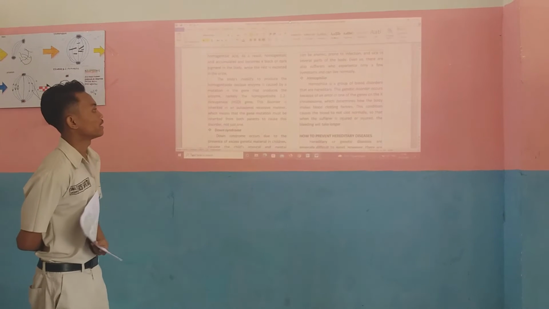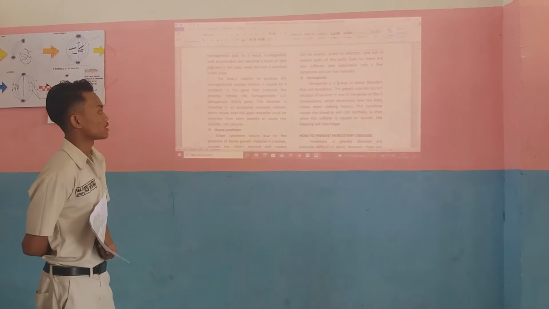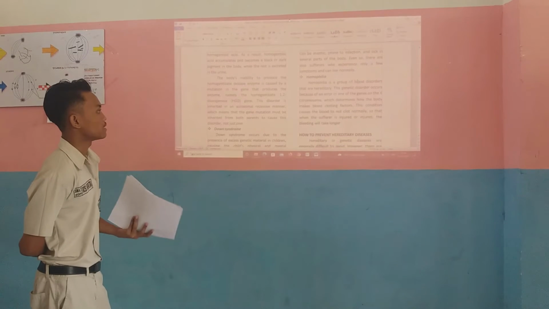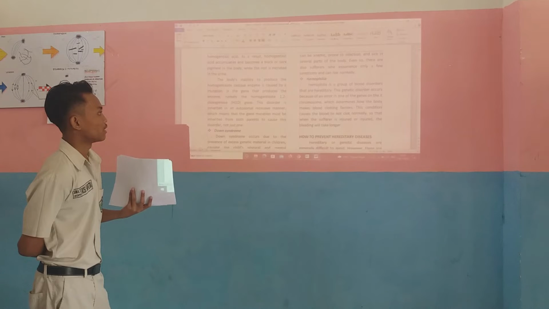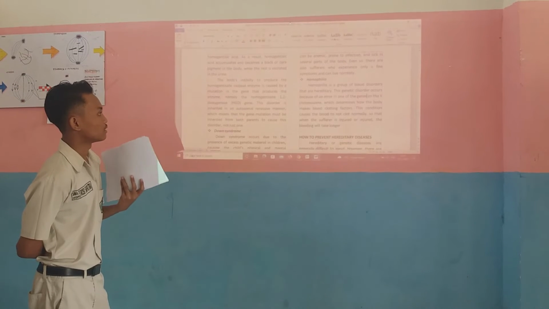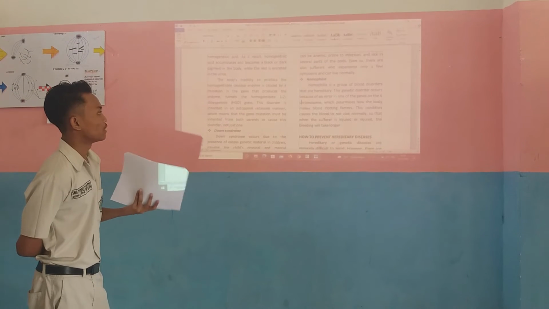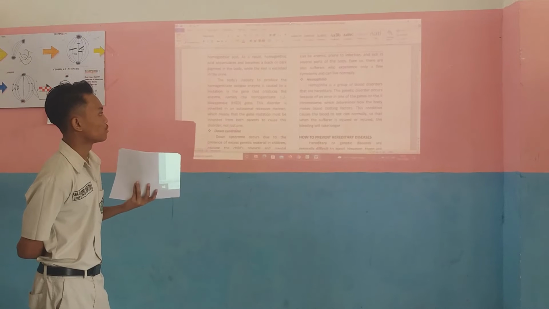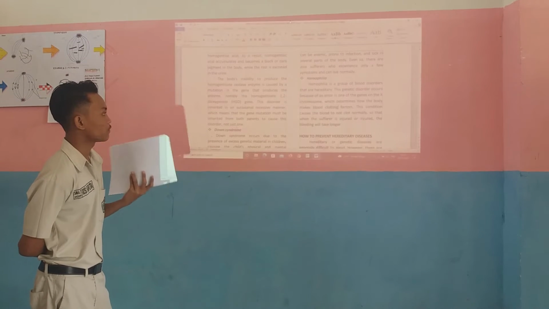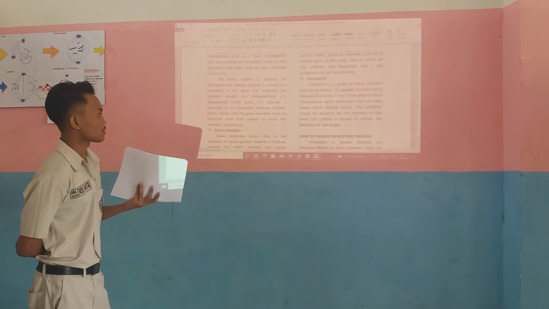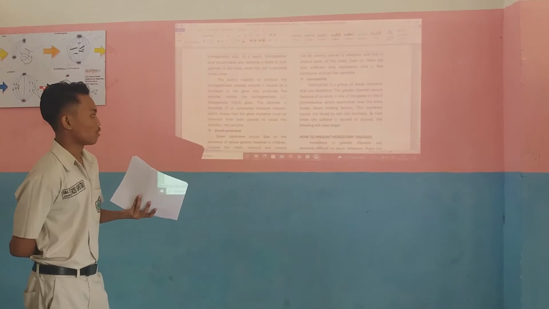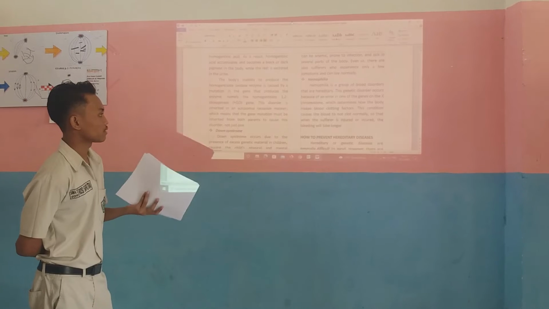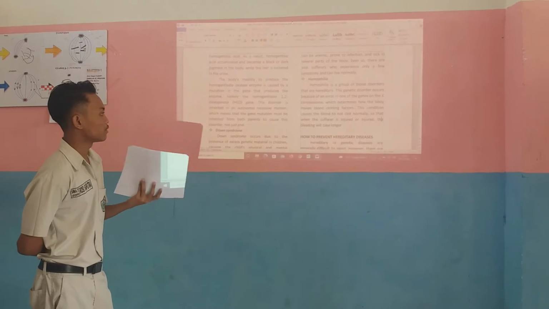Hemophilia. Hemophilia is a group of blood disorders that are hereditary. This genetic disorder occurs because of an error in one of the genes on the X chromosome, which determines how the body makes blood clotting factors. This condition causes the blood not to clot normally, so that when the sufferer is injured, the bleeding will take longer.